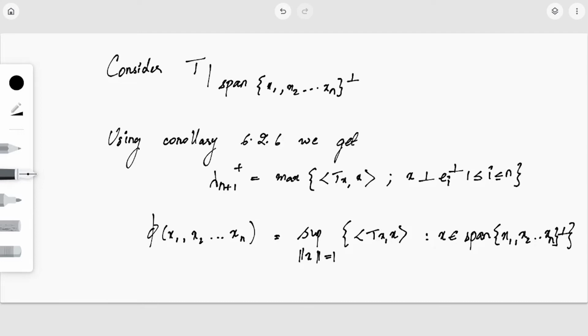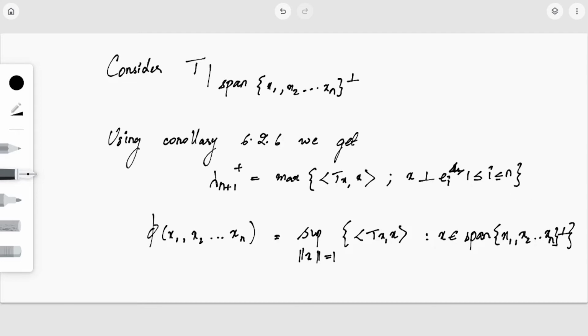Now just look at this. It is the maximum of the inner product Txx, where x is perpendicular to each ei. If x is perpendicular to each of the ei, then x is perpendicular to the span of e1, e2, etc., en.